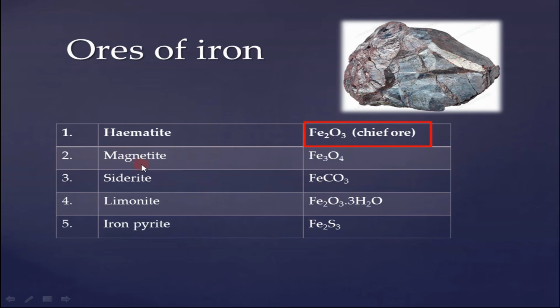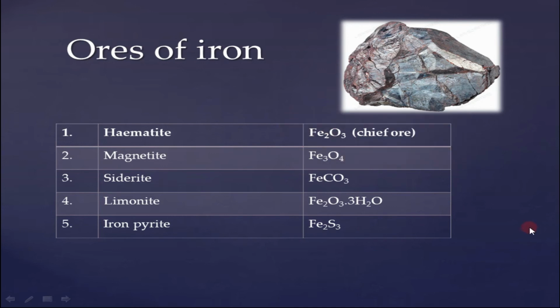Second is magnetite. Its molecular formula is Fe3O4. Third one is siderite and its molecular formula is FeCO3. Similarly, fourth one is limonite and its molecular formula is Fe2O3.3H2O. Here 3 water molecules are present. And lastly, iron pyrite, Fe2S3. Okay, remember this one is its chief ore.